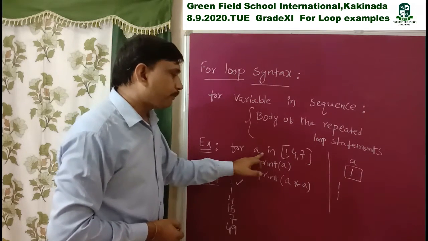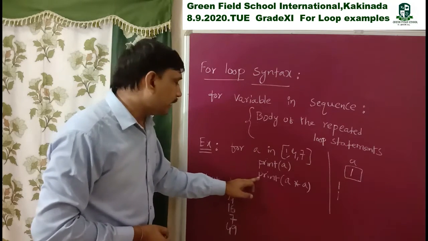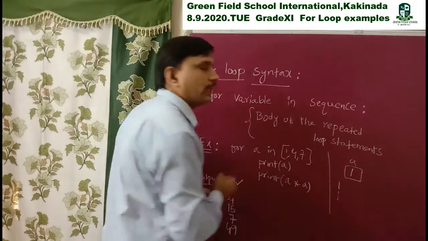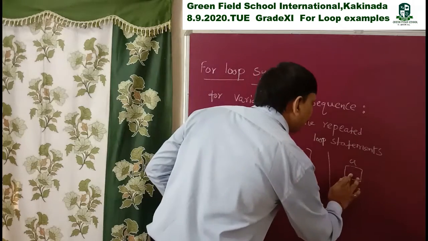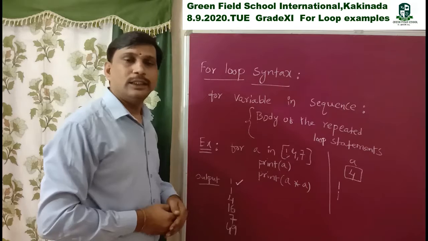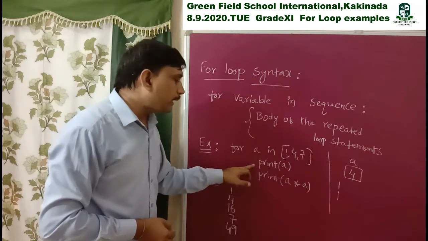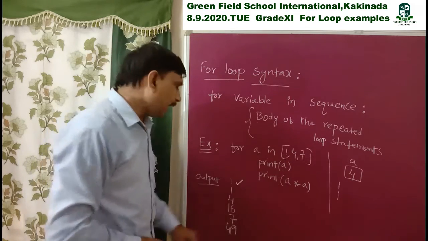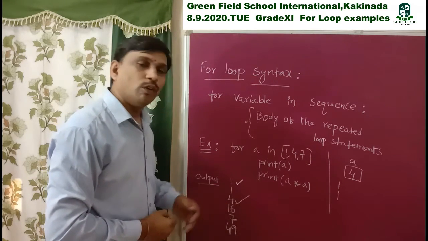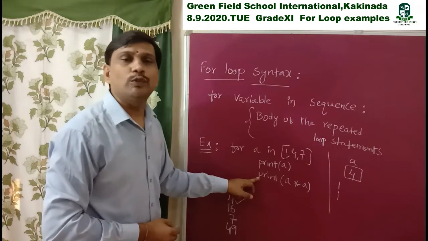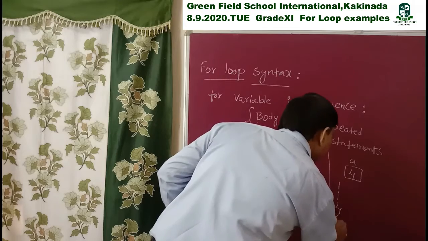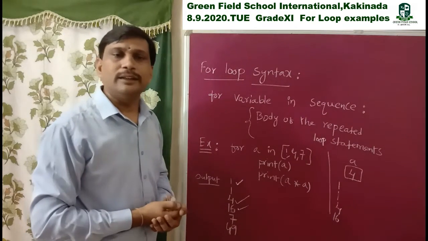Coming to next, one iteration is completed. Again it comes to this for loop and takes the second value 4. This time A changes to 4 and it prints A. A means here 4. That's why it displays 4. Next, coming to print A star A, 4 into 4 is 16. That's why it displays 16. So the second iteration is completed.